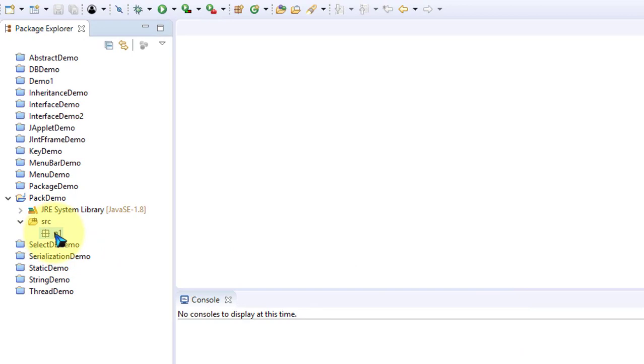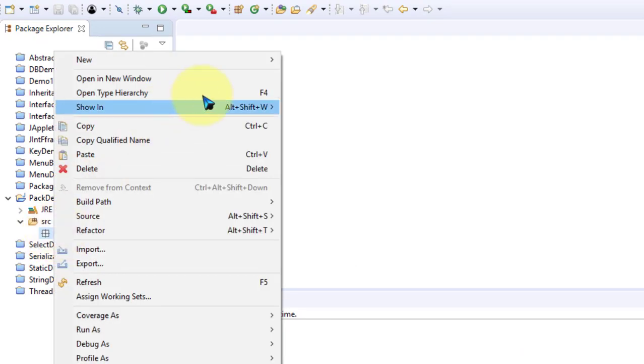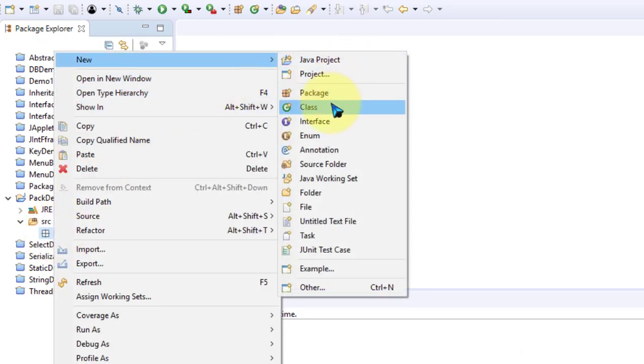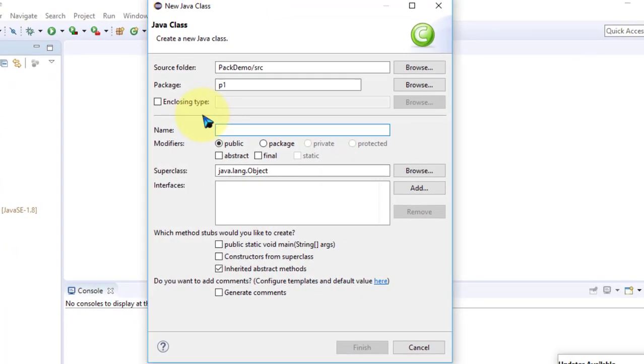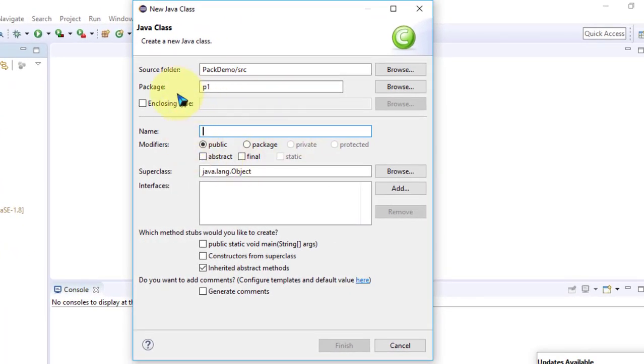In P1, I just click on P1, then right click and go to Class. Just see here, in the text box the package by default is now P1, and here I have to create a class. I create a class A. I don't want a main method here. I just click on Finish.